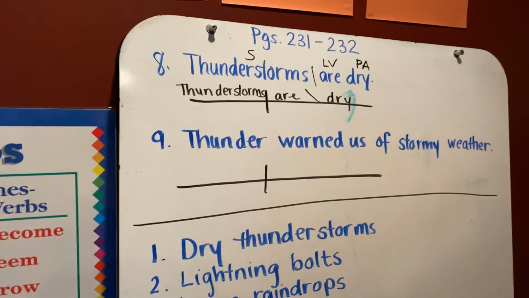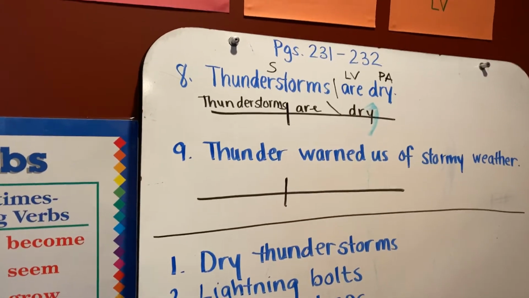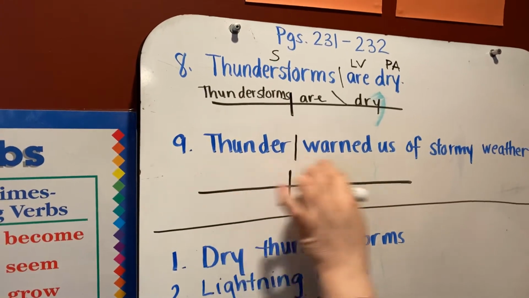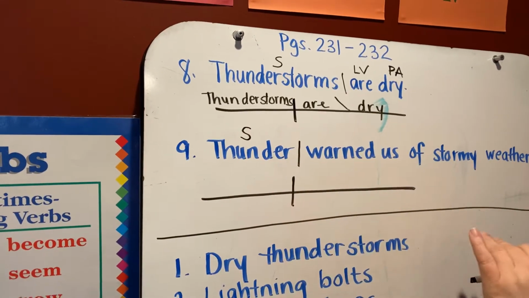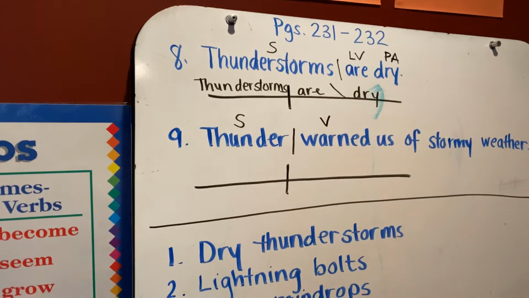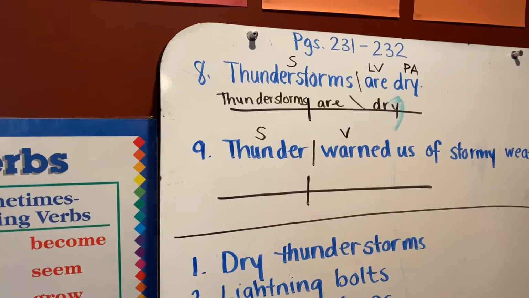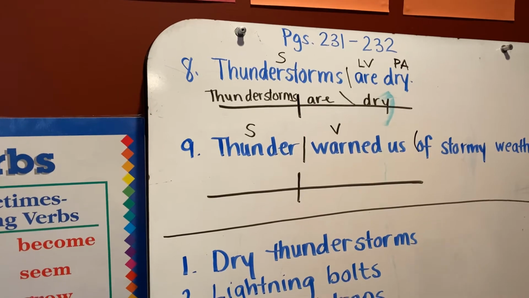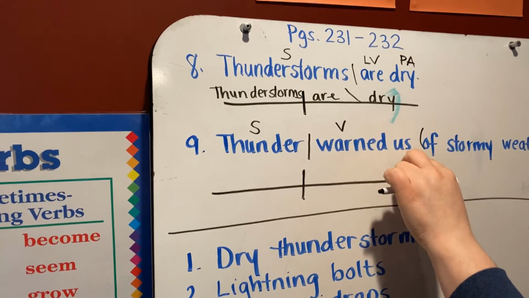Number 9, thunder warned us of stormy weather. Okay, what is the subject? The sentence splits right here between thunder and warned, so our subject is thunder. What did the thunder do? The thunder warned, so this is a verb. Okay, now I want you to look for a prepositional phrase. Hopefully you were able to determine that of stormy weather is a prepositional phrase, so that takes all of those words out of play now, and we are left with the word us.